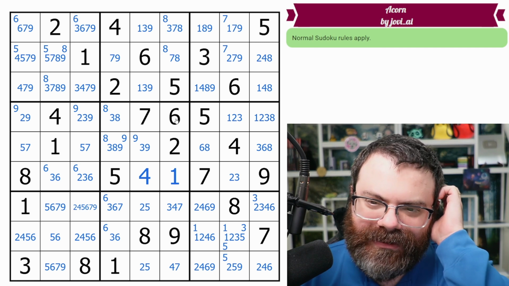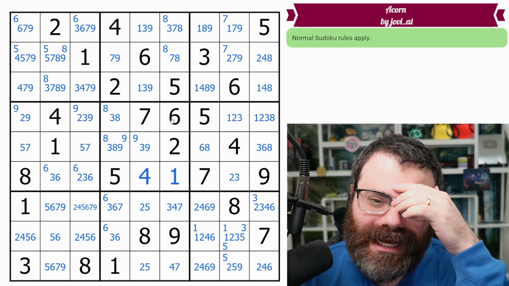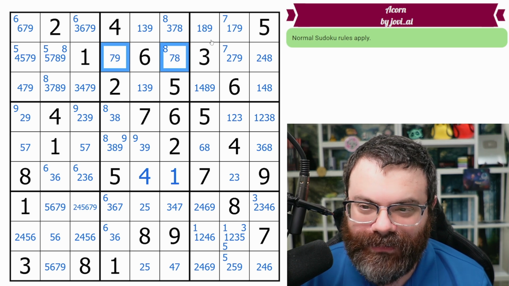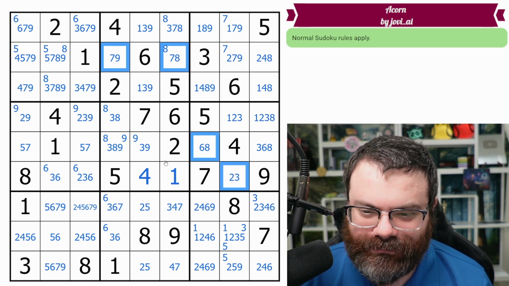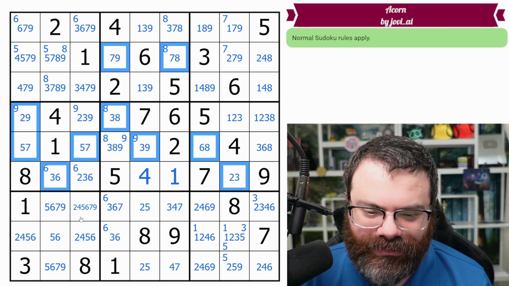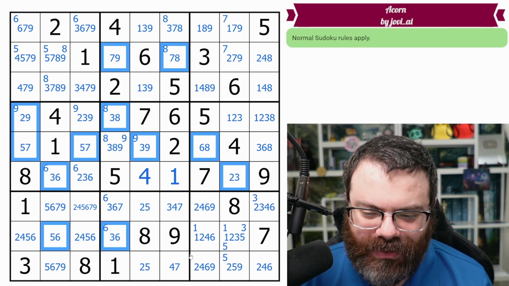So what we're looking for is probably a bi-value pivot. So I'm actually going to highlight every bi-value in the grid as potential pivots. And our pincers, instead of being other bi-values, are going to be almost locked sets.